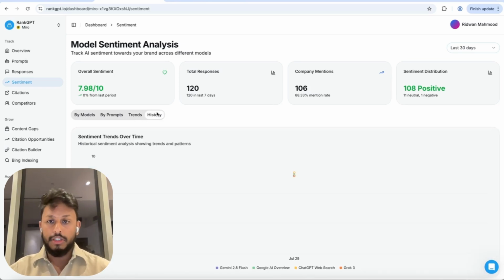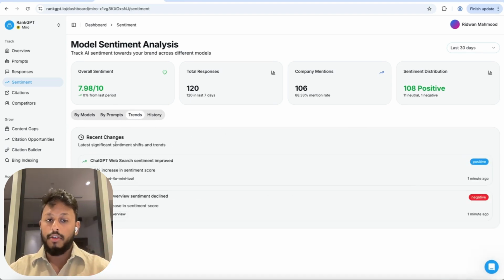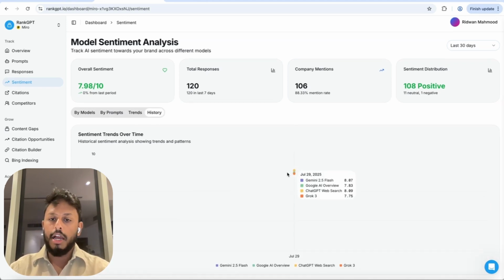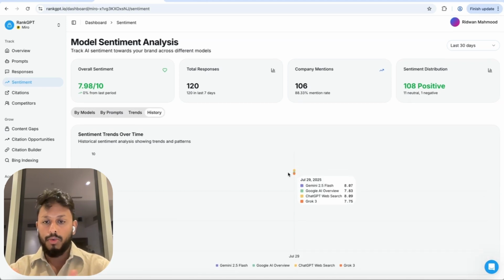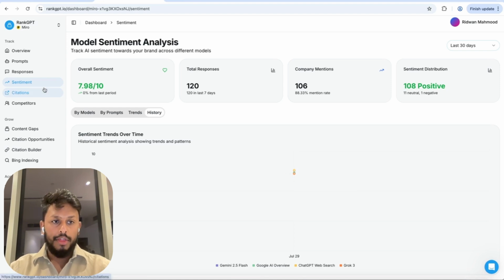So it's important that AI has a good opinion of you. So this sentiment tool will help you to monitor this, to make sure that the models and the prompts are giving you a good reputation. And then in the history tab, and this is obviously a brand new account, so there's only one data point, but as you use this over time, you can see how your sentiment is changing. Then we have citations.